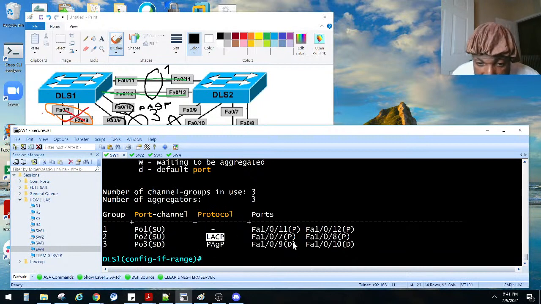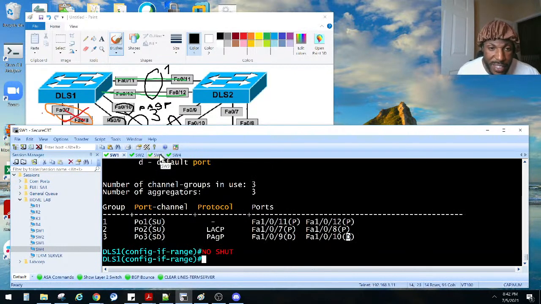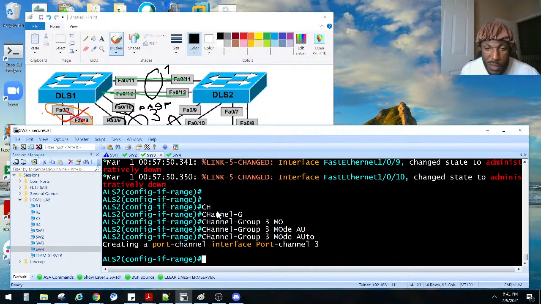And notice we have some D's here, right? That lets us know that those are down. So now we no shut those bad boys. How many times have you done that, right? Go to the other side, ALS2, and then no shut. All right, let me take a look before we do that, right?